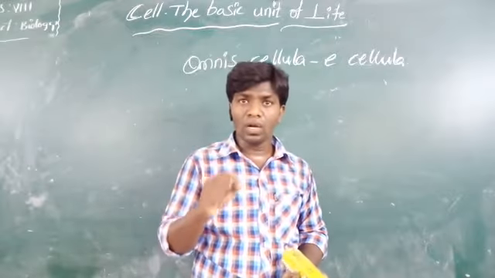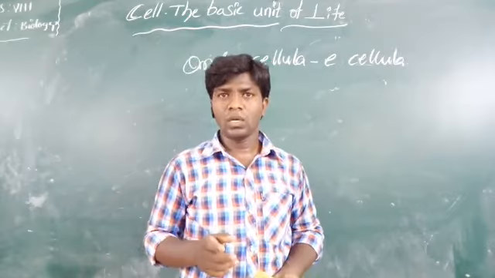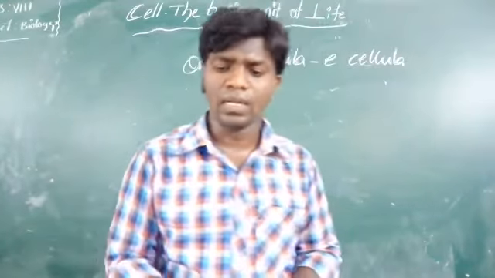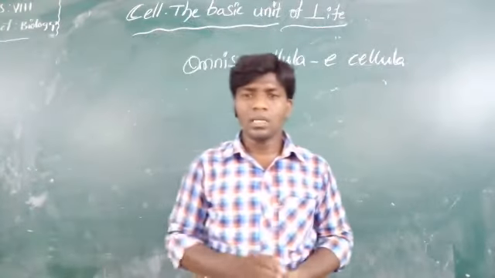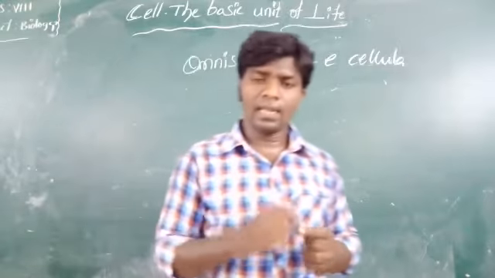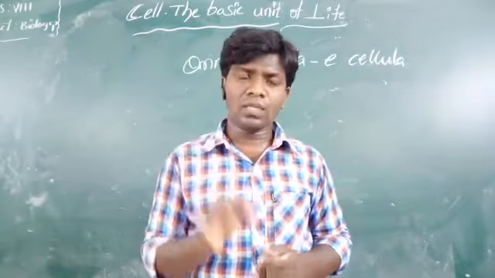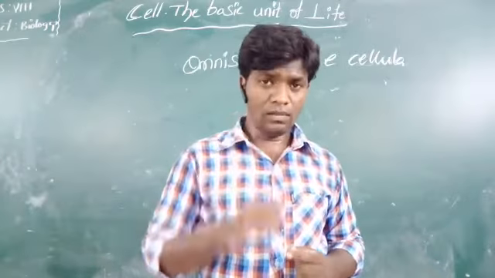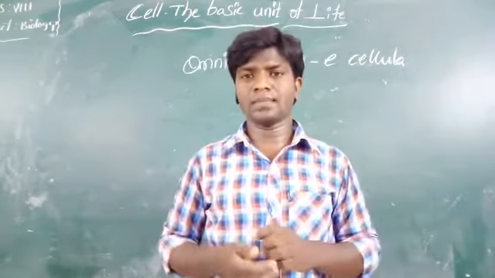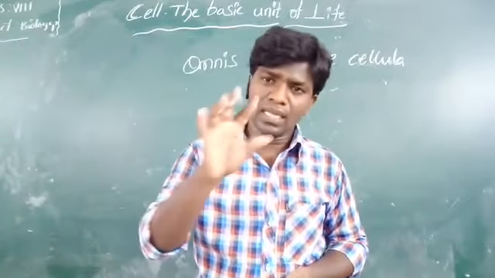Here, actually, the human body, animal body, the organisms are formed by a single cell or by a number of cells. Some organisms are formed by a single cell, some organisms are formed by a number of cells. So there are single-celled organisms and multicellular organisms.